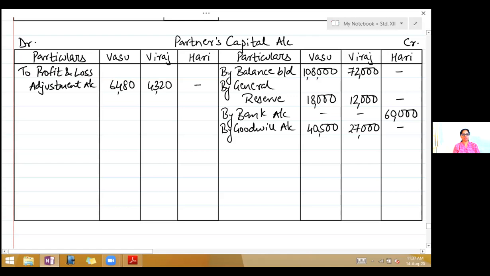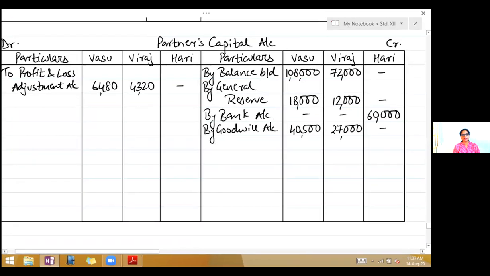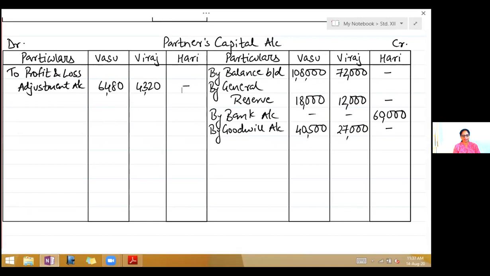Now you will close partners capital account. So if you look at partners capital account, again you will find that the credit side is greater. So take the totals of all the credit side. Vasu's is 1,66,500.